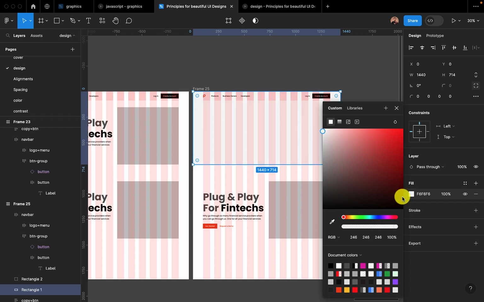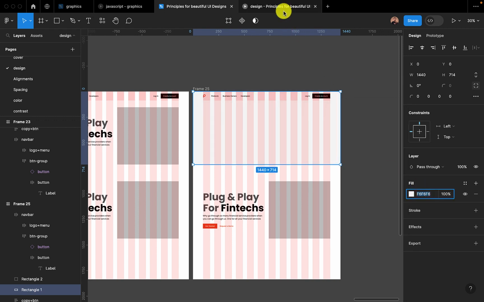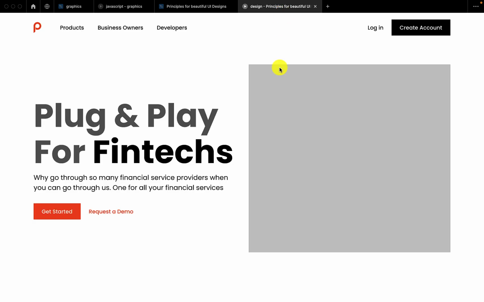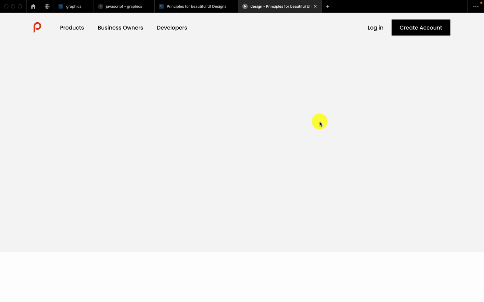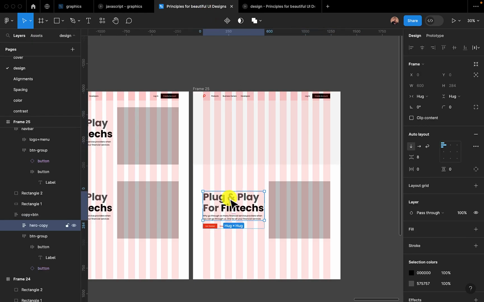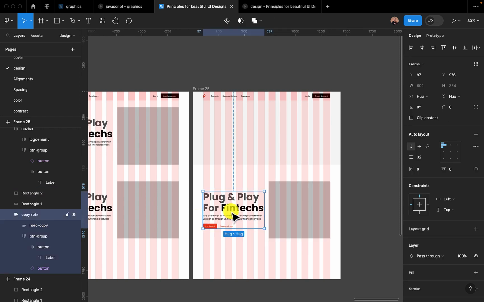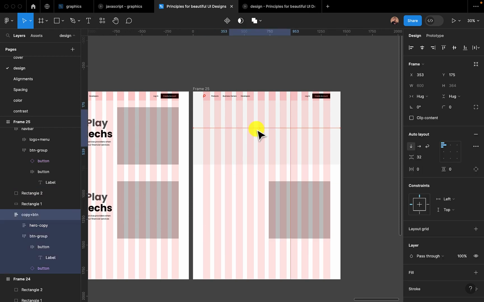A slightly gray background. Alright, let's see how that one is. Alright, cool. So let's say we have something like this, right? Our navbar, let's say this thing is an image or a text. In fact, let me bring a text. Let's bring all of these things. Let's say this one is on top of it right now.